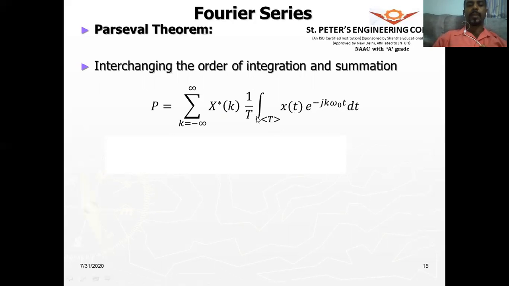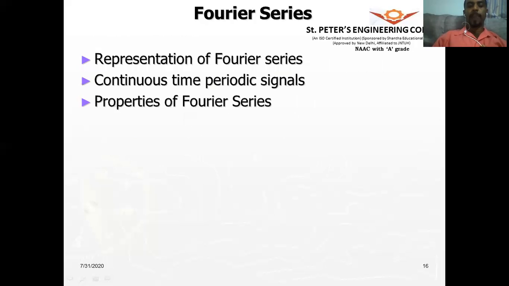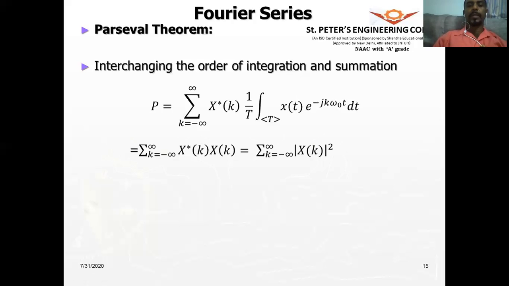So the previous one, finding x of t, we call the synthesis equation. Finding x of k, we call the analysis equation. So this is nothing but x of k. So x of k into x conjugate of k is nothing but mod x of k whole square. So therefore we have proved that the average power remains the same over the period.